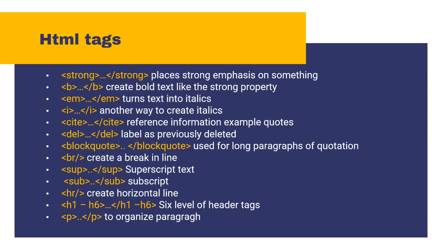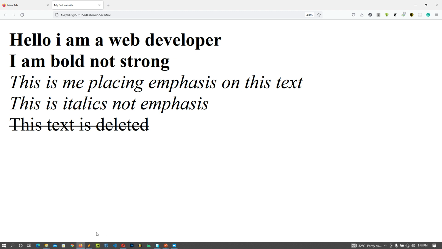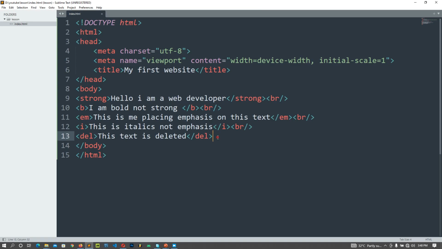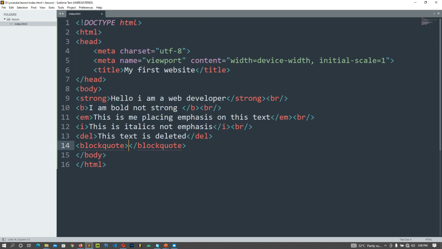Let's talk about the blockquote, then the superscript, subscript, then the H1, then the paragraph tag. Let's start from the blockquote. Now, what does blockquote do? Look at it. It says used for long paragraph quotation. Okay, let's just give it a try. Like when you're writing your thesis and you want to show this long paragraph quotation. It's normally centered. It comes in the middle to show that this particular line is a quotation. It's been drawn from someone's thesis or something. Okay, let's check it out.